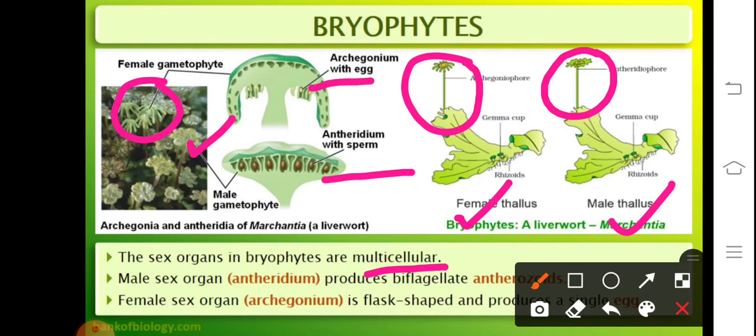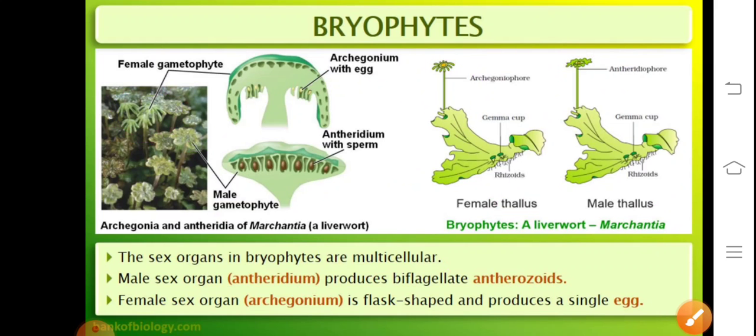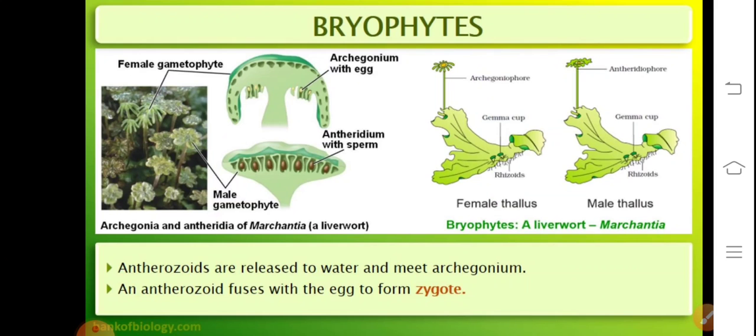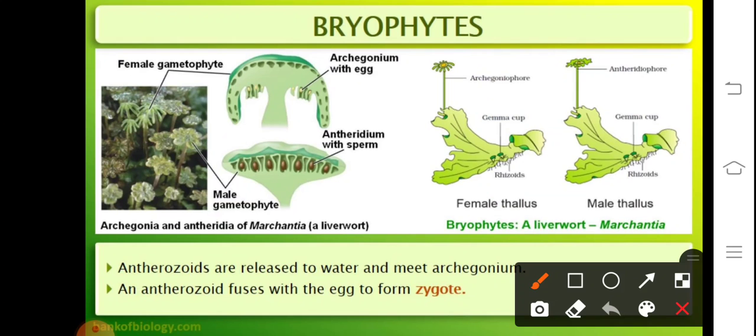The male sex organ is the antheridium. The female sex organ is the archegonium. The male gamete is the antherozoid and the female gamete is the egg. Antherozoids, that is the male gametes, are released in water. They reach the archegonium and fusion takes place between the antherozoid and the egg to produce the zygote. Its ploidy is diploid, that is 2n, where n refers to the number of chromosomes.